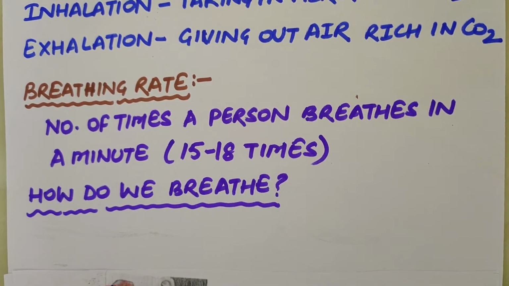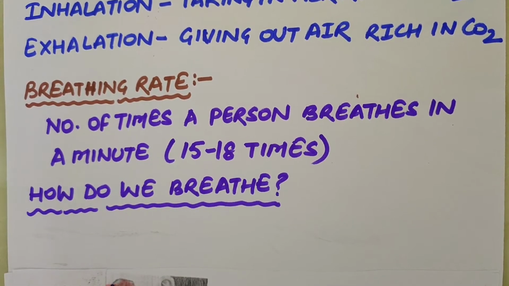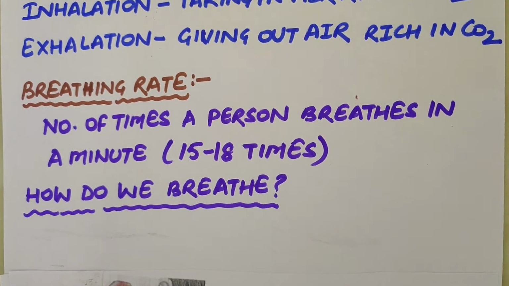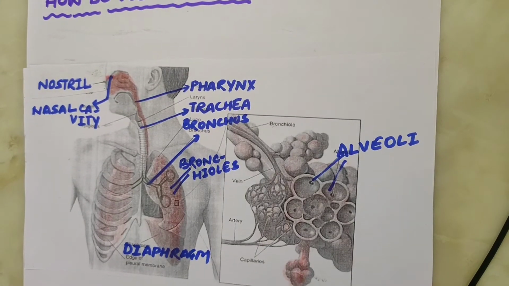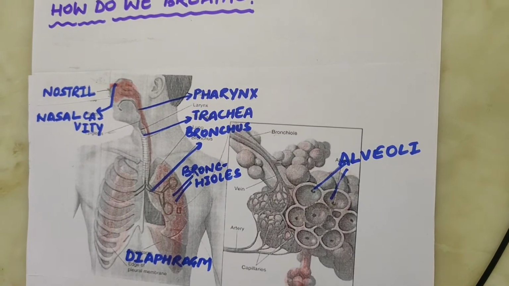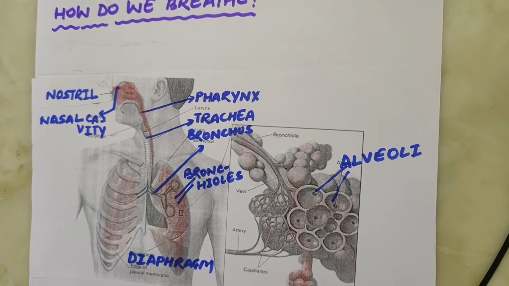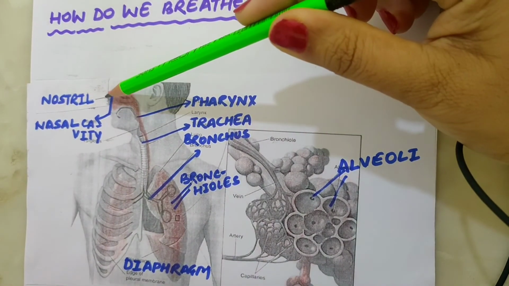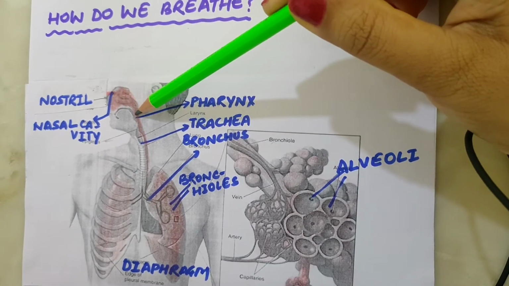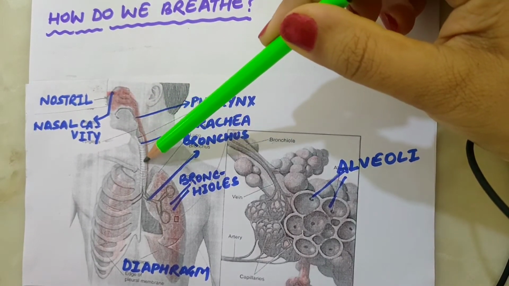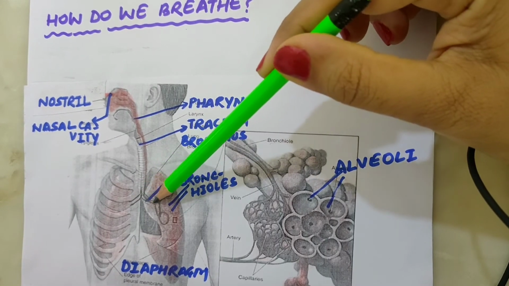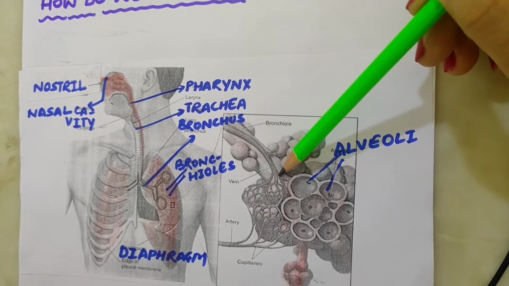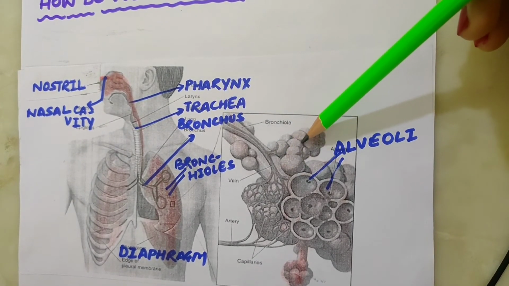When we feel drowsy, sleepy or tired, we yawn because our breathing rate slows down and the body does not receive sufficient oxygen. To understand the mechanism of breathing, we must discuss the human respiratory system first. The organs for respiration in human beings are as follows: nostril, nasal cavity, pharynx, trachea, bronchi, bronchioles, and alveoli.